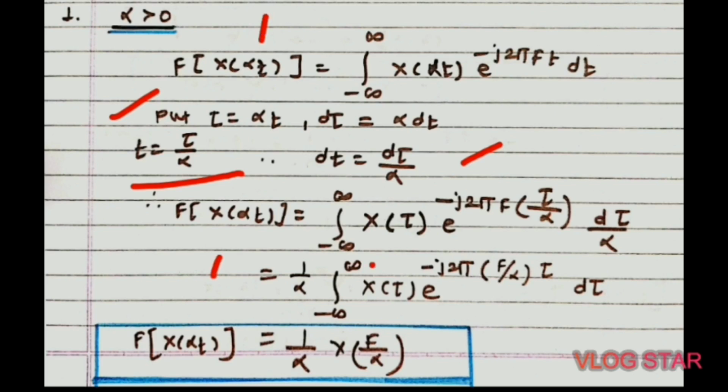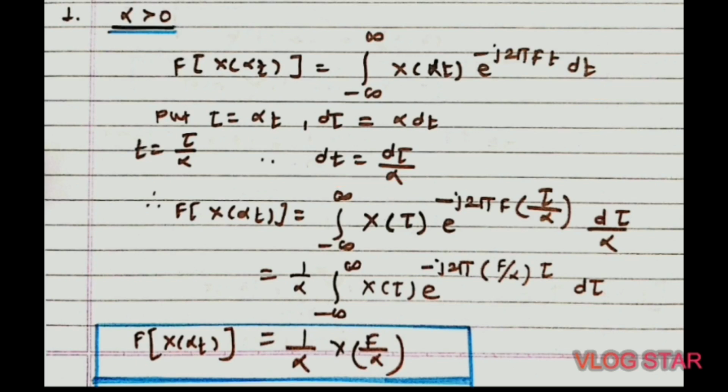So write down the left hand side term as it is, and the right hand side term becomes minus infinity to plus infinity x of tau, instead of alpha t we can write tau, because here we have to put alpha t equal to tau, then e raised to minus j 2 pi f t dt. So the value of t is tau upon alpha. So write down here e raised to minus j 2 pi f into tau divided by alpha into d tau divided by alpha.